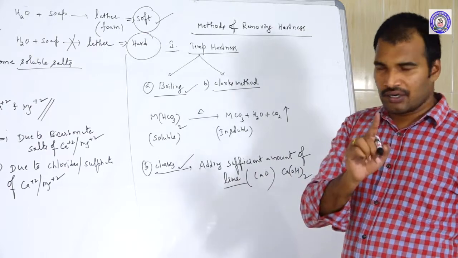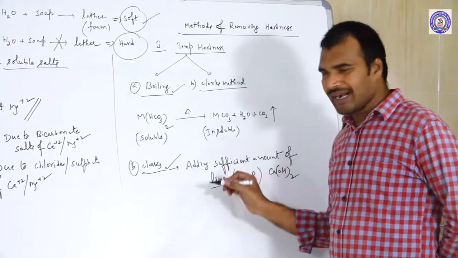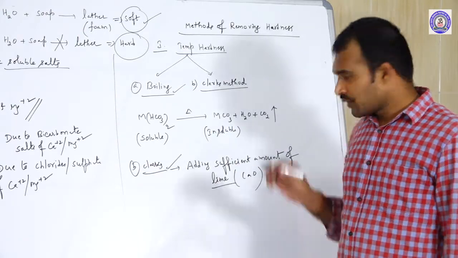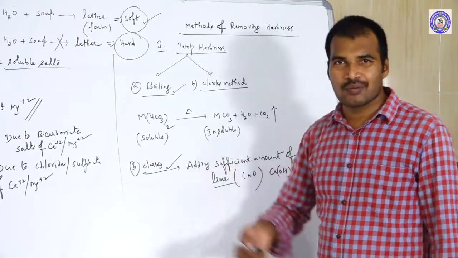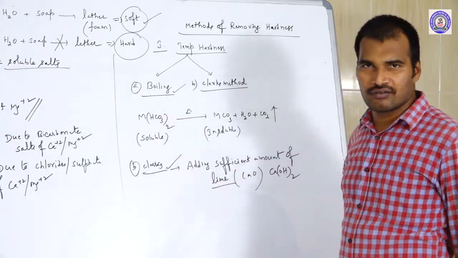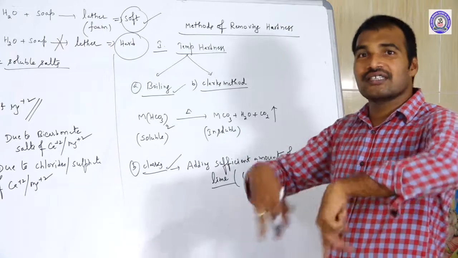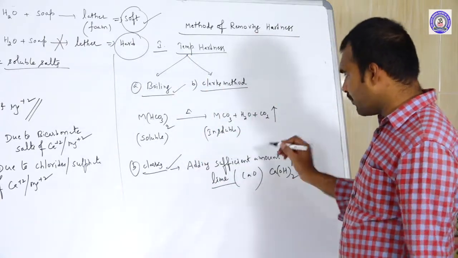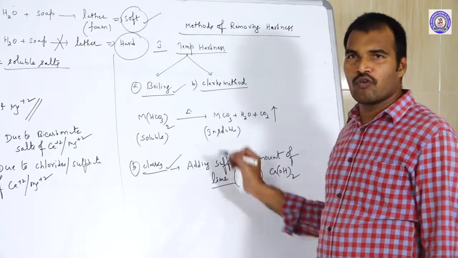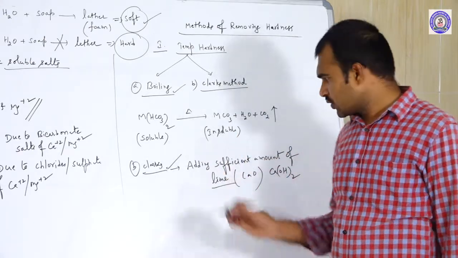And you remember that we should add a sufficient amount only, a calculated amount only. Again, if you add an excess amount of lime water, it will increase the hardness of the water. Instead of removing the hardness, it is increasing the hardness. That is why make sure that we add a calculated amount of lime only to the hard water. Okay, so how? Let us see.